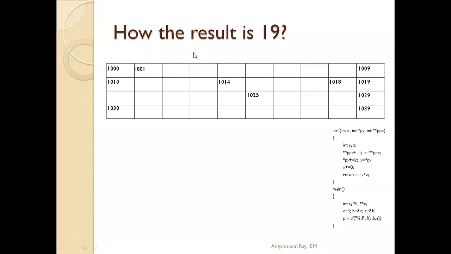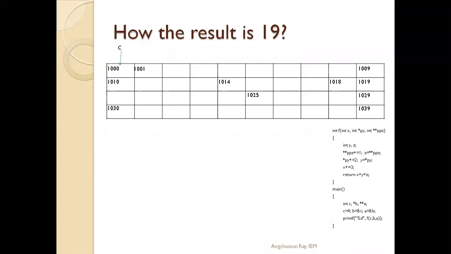That means first a variable c is declared. When a variable is declared while executing a program, a block of memory is allocated for this integer variable c. So let us see.